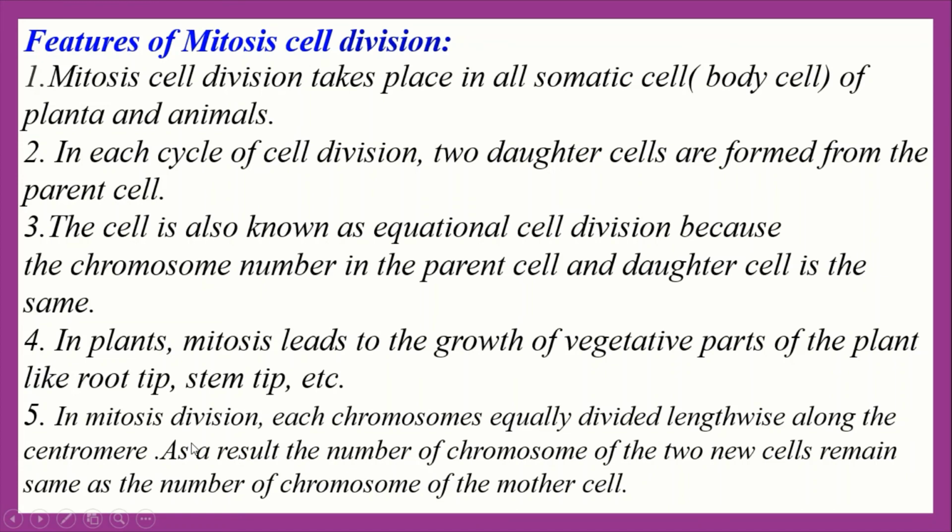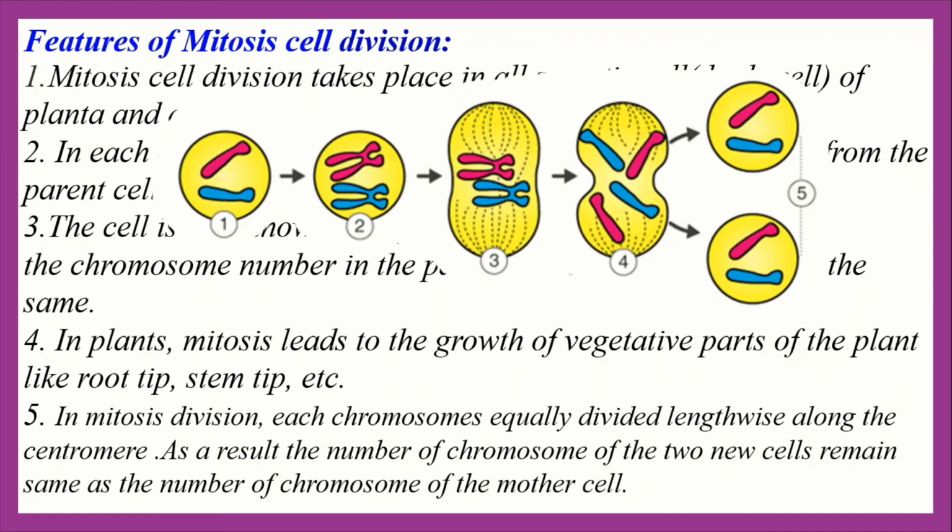In mitosis division, each chromosome equally divides lengthwise along the centromere. As a result, the number of chromosomes of the two new cells remains the same as the number of chromosomes of the mother cell. Everybody again see the figure here. In this figure there are two chromosomes, but here the chromosome divides lengthwise.